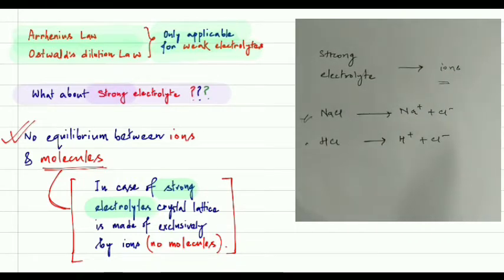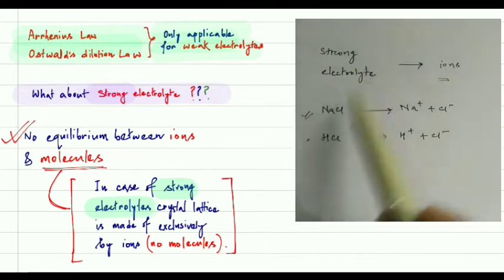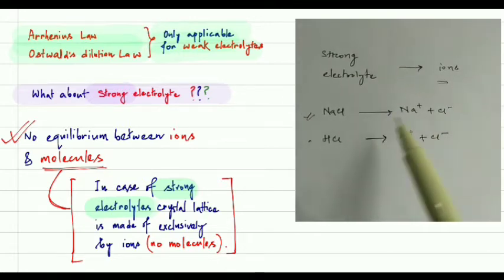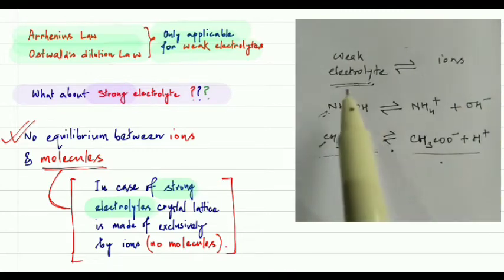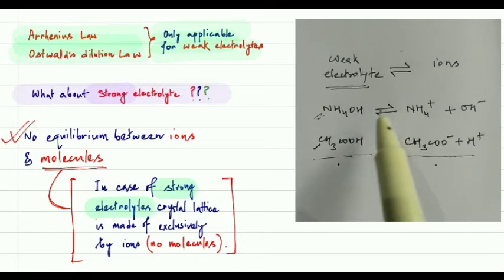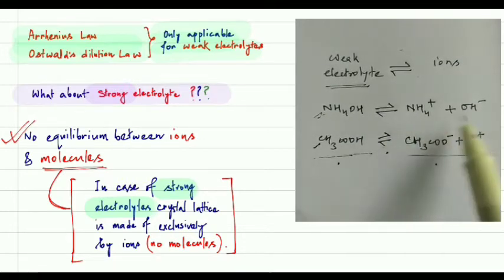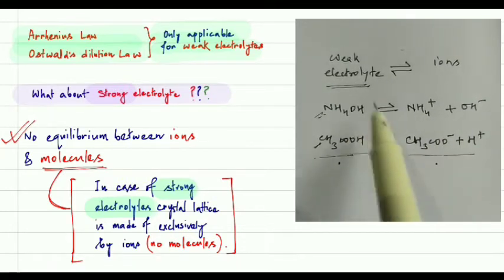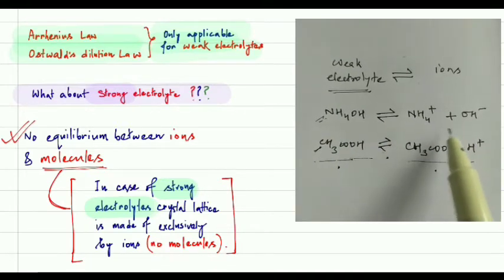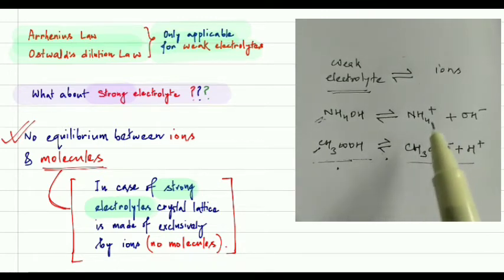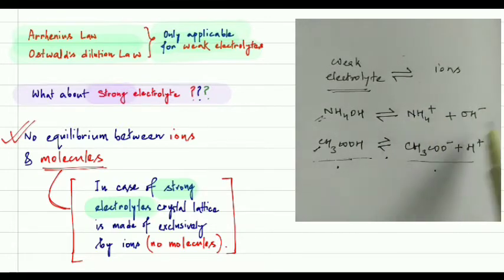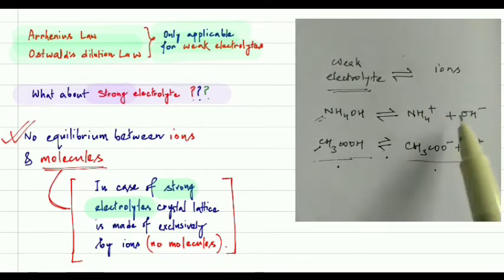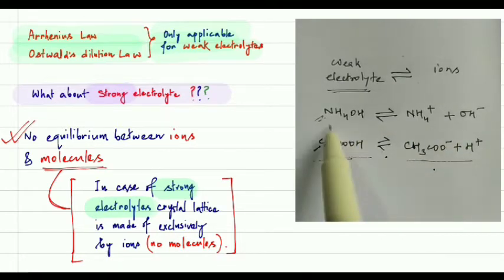So why does a strong electrolyte not show the backward reaction? The main reason is that in a weak electrolyte, the rate of formation of ions, that is the dissociation from the unionized molecule to ions, is a slow process. If the forward rate is slow, the ions have some time to react with each other and get back to the unionized molecules.